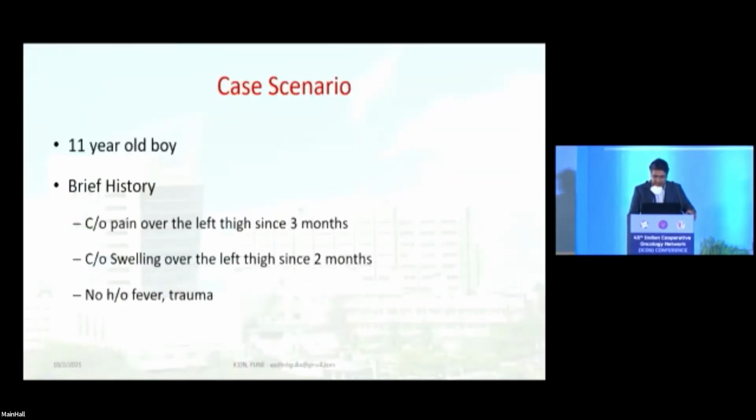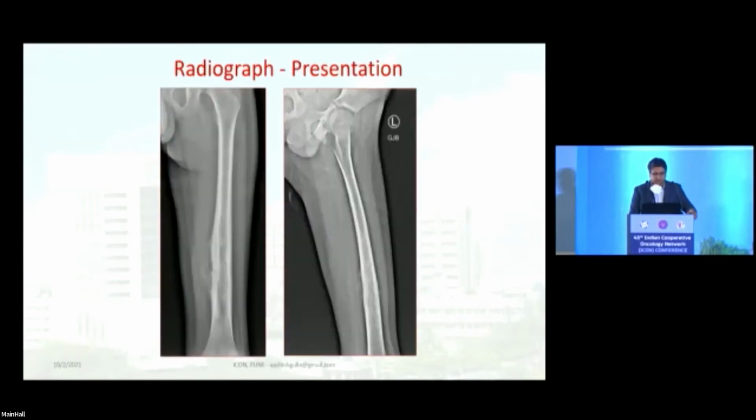So, an 11-year-old boy had a history of pain in his thigh since 3 months. And after a month or so, the swelling started paining as well. There was no history of fever and trauma. I'm going to complete my case so that we have a lot of time for discussion, and we don't go into the diagnosis, as it will be pretty obvious here.